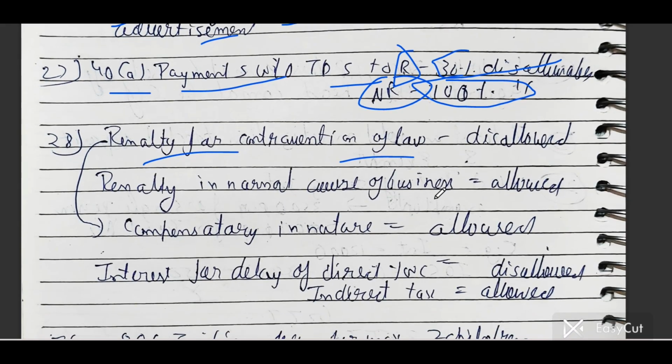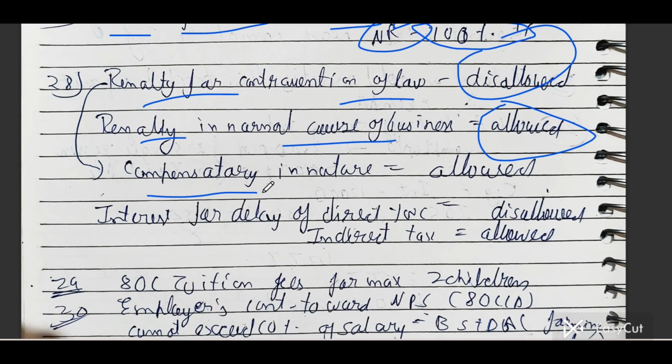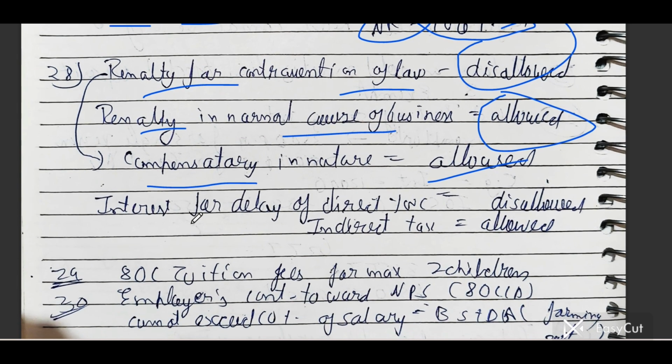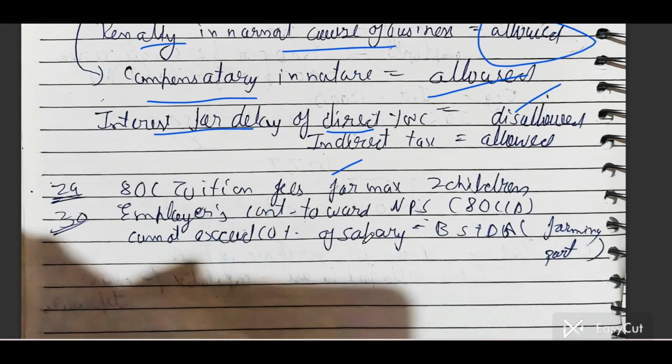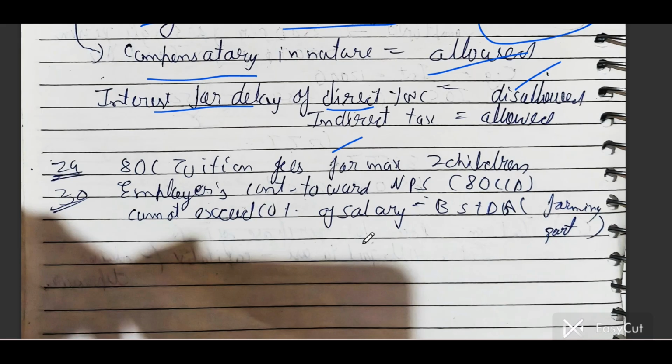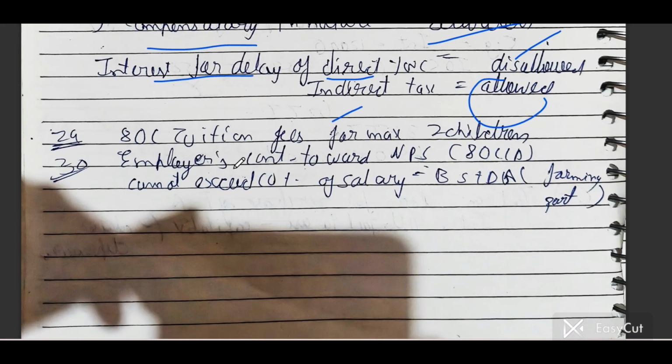If the penalty is for contravention of law, this expense is not allowed. But if the penalty is in the normal course of business, like you had not timely filed GST and all, or if you had done any breach of contract, then these types of expenses are allowed. If the penalty is compulsory in nature, then it is allowed. Interest for delay: if you have made late payment of direct tax, income tax, then this interest is disallowed. But if you are paying interest for delay of payment of GST or any other indirect tax, it shall be allowed.